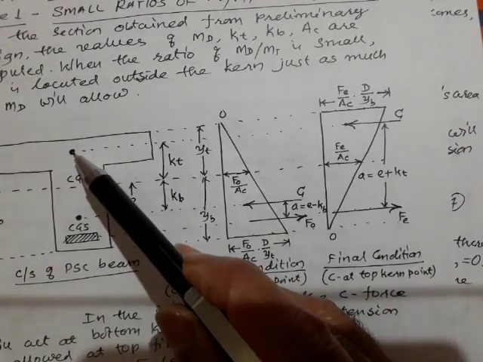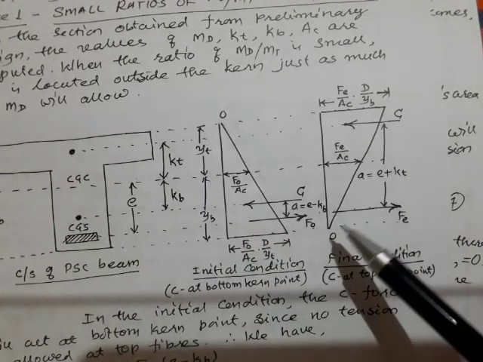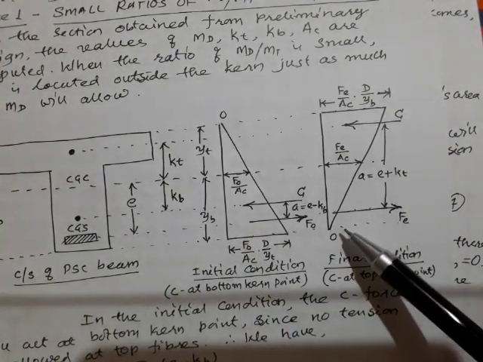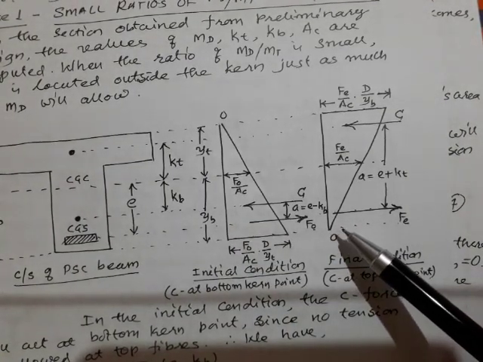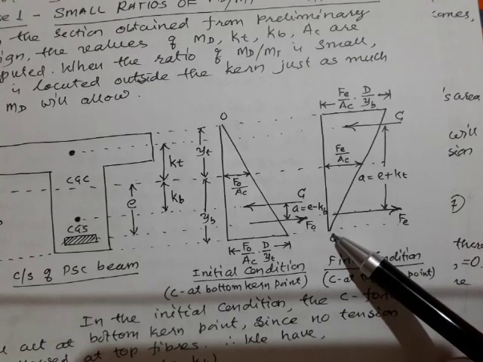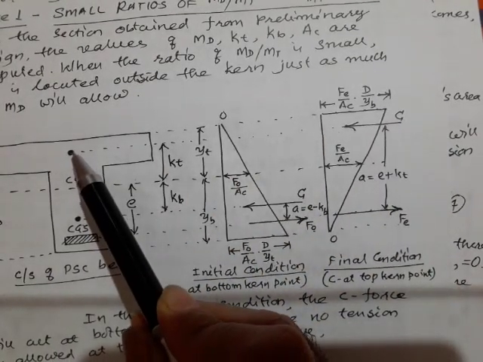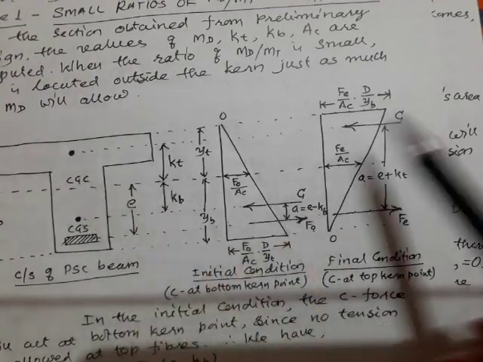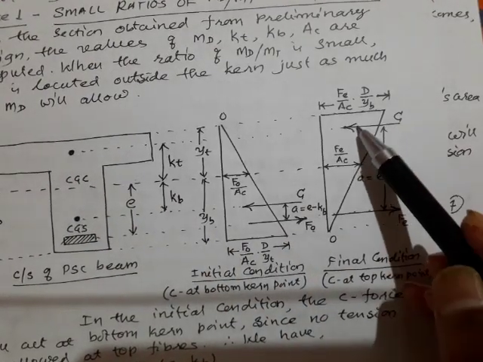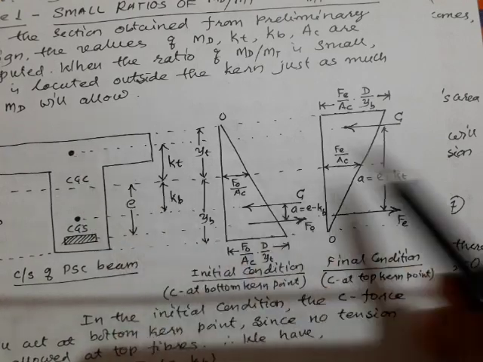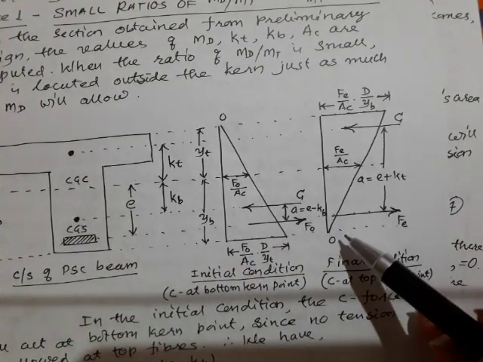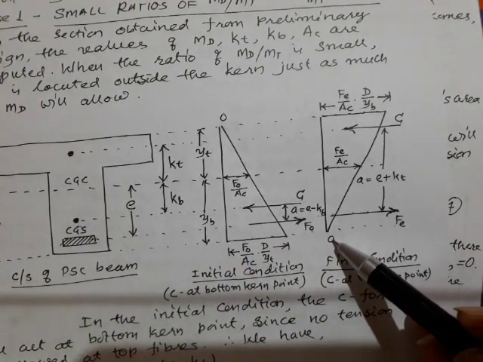If it goes beyond this, your bottom fiber stress will exceed its permissible tensile value. So I have shown the C force exactly at the upper kern point. Since the C force is acting at the upper kern point, your bottom fiber stress is exactly equal to 0.